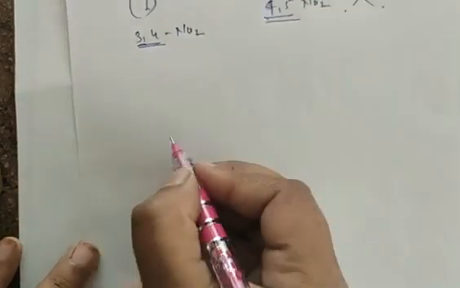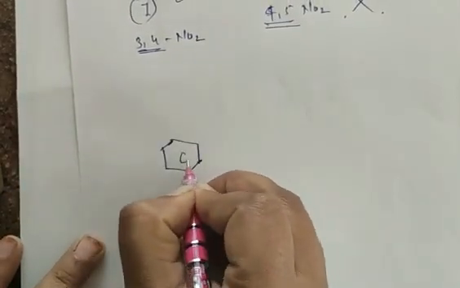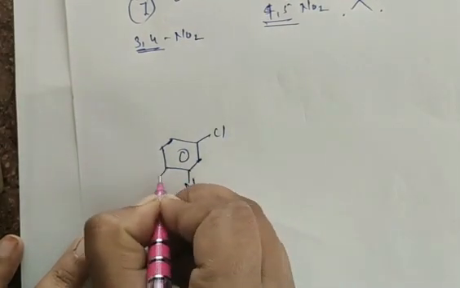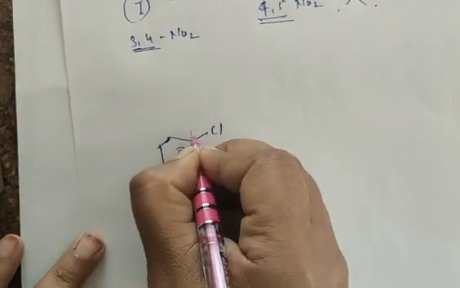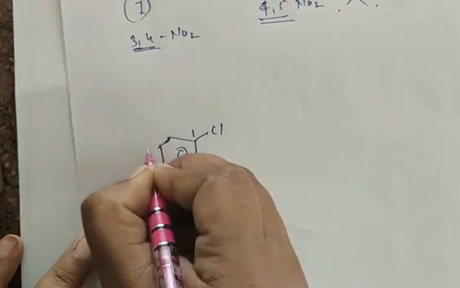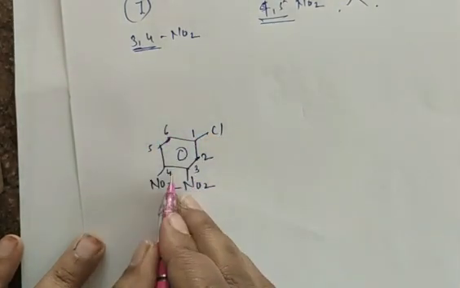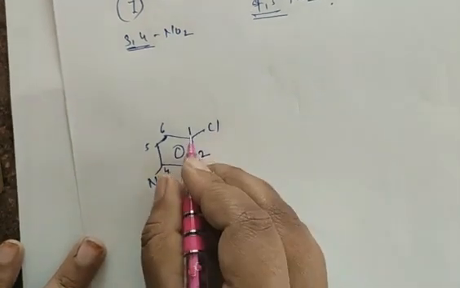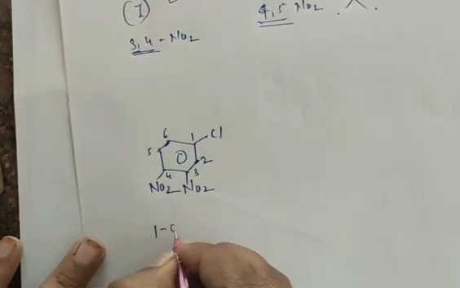I'll write this compound once again so you understand easily. Here we have Cl, NO2 and NO2. I number 1, 2, 3, 4, 5 and 6. What is the name here? At the first carbon we have chlorine, so 1-chloro.